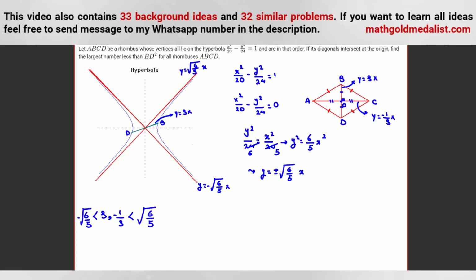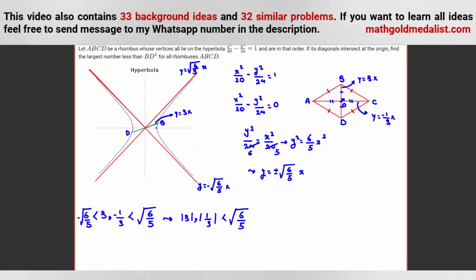So we can say, when something is between these two values, the absolute value of s and the absolute value of negative 1 over s, which is the absolute value of 1 over s, is less than square root of 6 over 5. Okay, now we want to find the intersection. We want to find the length of BD in terms of s.